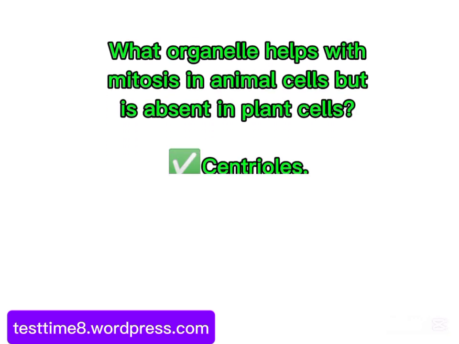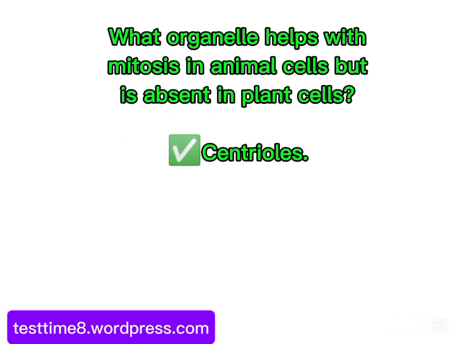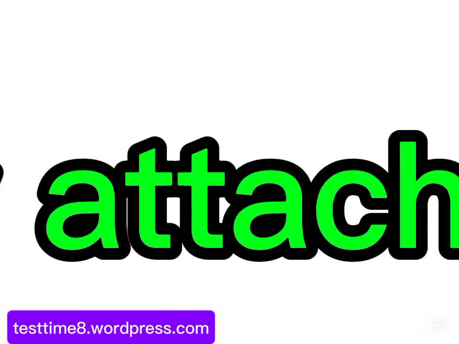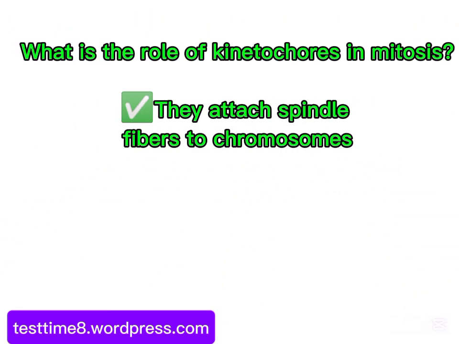What phase comes before mitosis? Interphase. What organelle helps with mitosis in animal cells, but is absent in plant cells? Centrioles. What are the two main purposes of mitosis? Growth and repair. What is the role of kinetochores in mitosis? They attach spindle fibers to chromosomes.